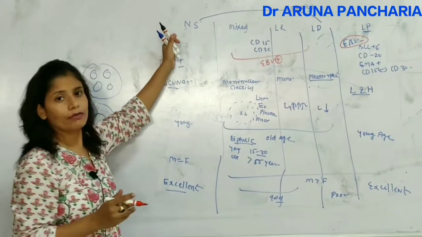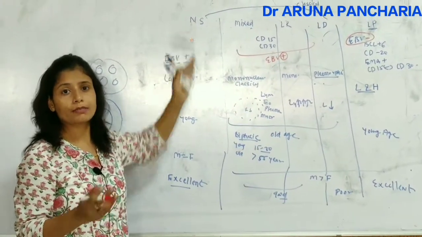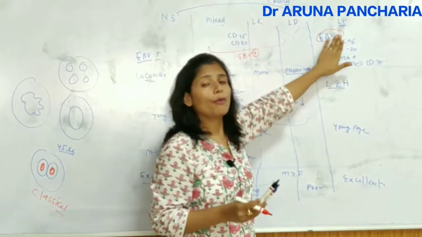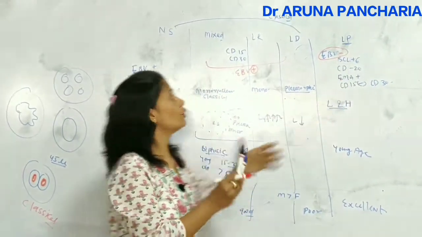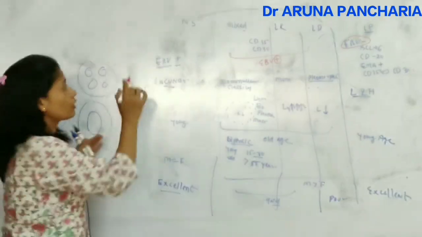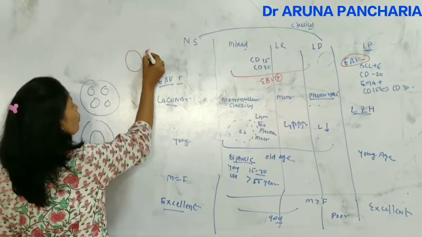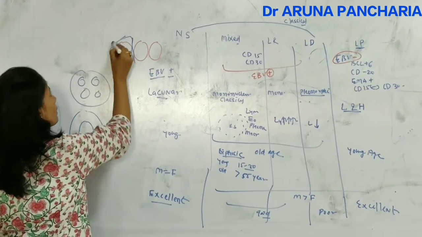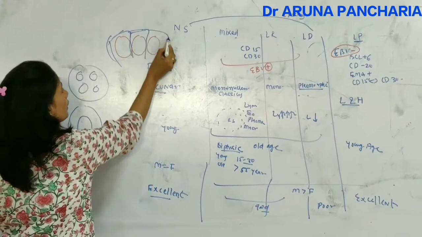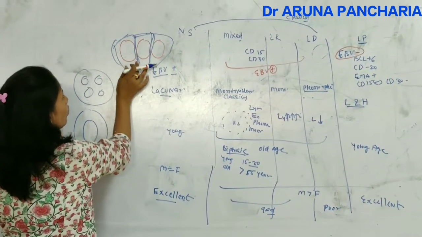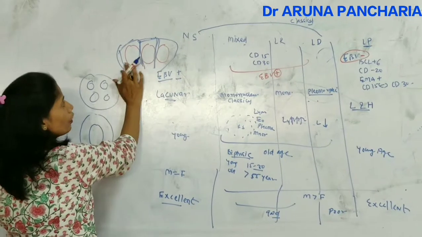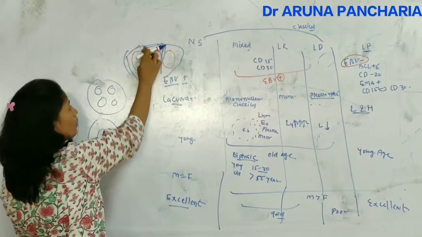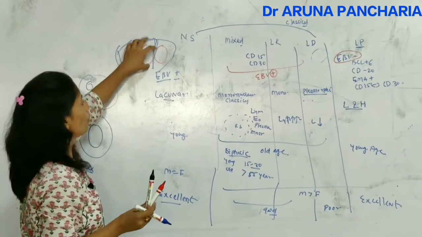Now, why do we use the word nodular sclerosis? It means there is a formation of nodules, and in the lymphocyte predominant type again there is a formation of nodules. So morphologically or histologically they will look like nodules, and the nodules are separated by collagen. In the internodular stroma there is collagen, and the formation of the nodules is there.